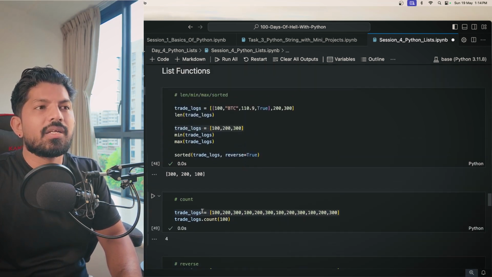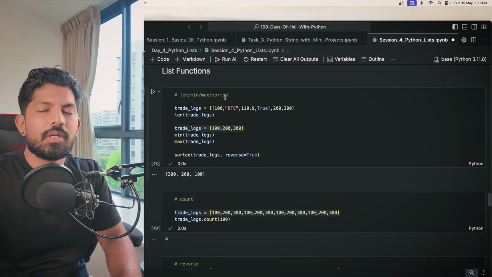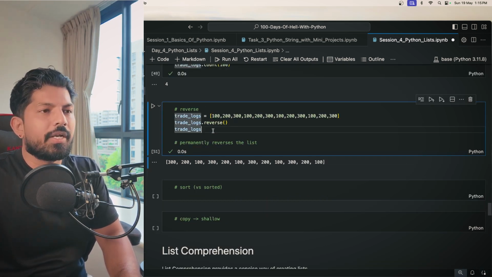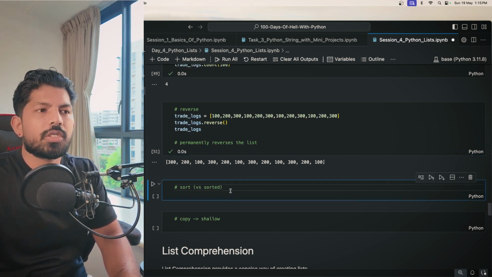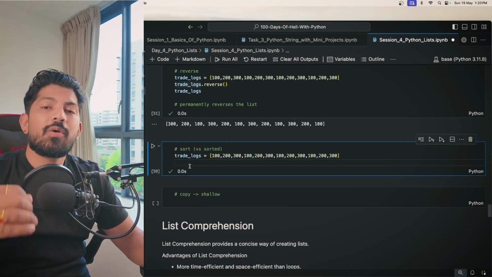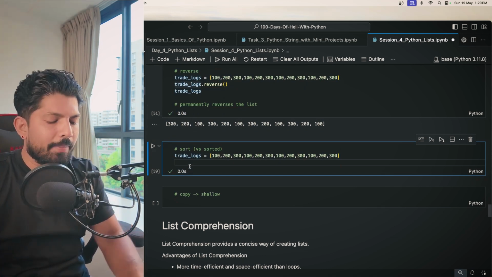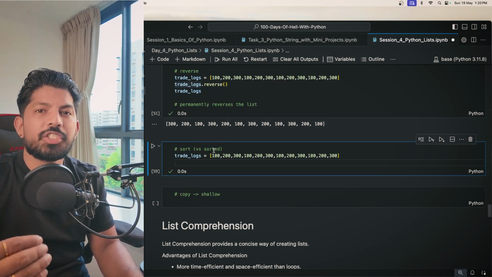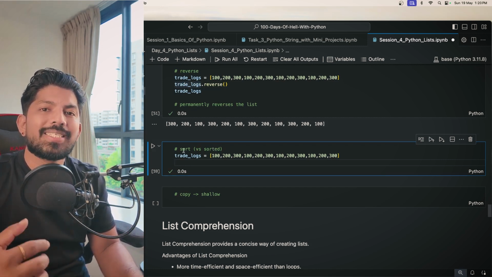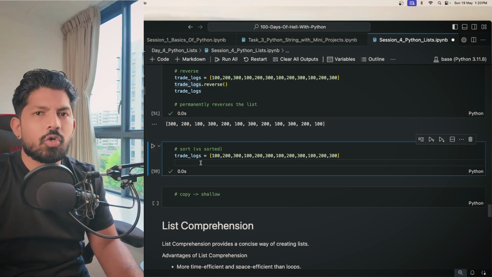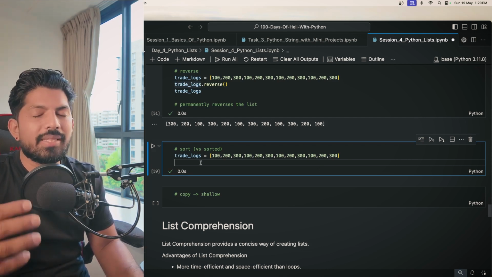But with sorted, it was just doing that temporarily, right? But the reverse function reverses the items permanently. So make sure that you know that. The same thing goes with sort. Okay, now we have another function, sort. So let's compare this with sorted. Sorted performs the operation temporarily, but sort makes the changes permanently. So let's see it live. Let's say first we will apply sorted, and then we will apply sort, and then we will print both the outputs.